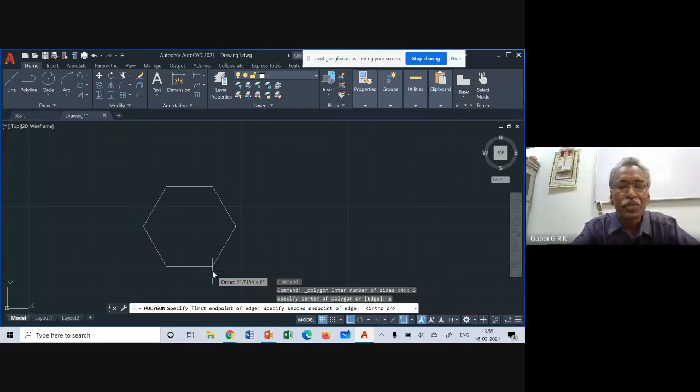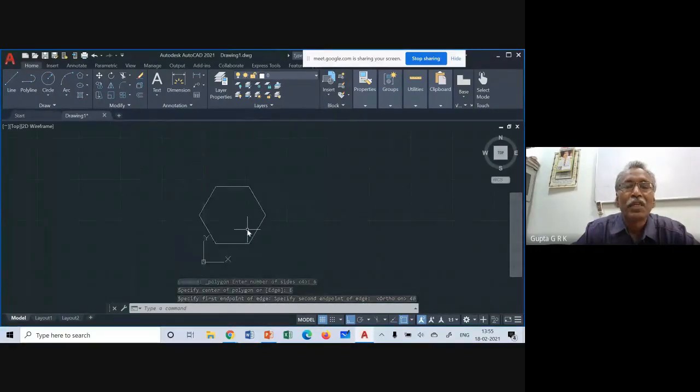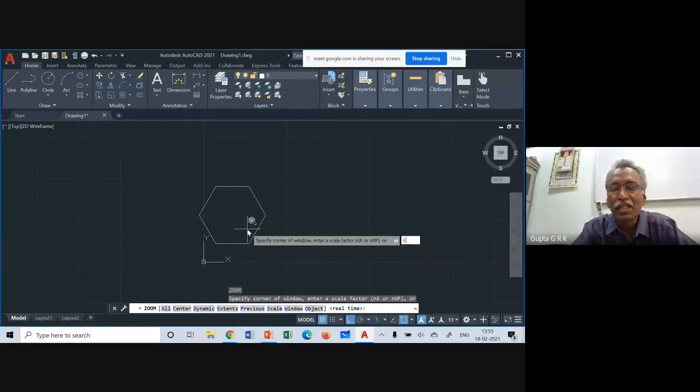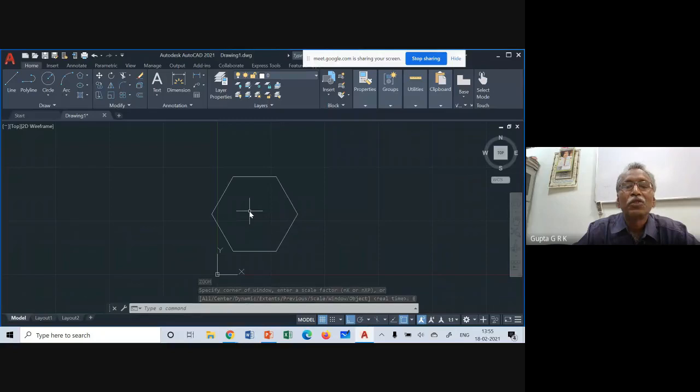So what I do, I zoom. Sometimes it may be very small. Then you can type Z, enter, that is zoom, and E, enter, extents. So it comes to the screen. Then you can scroll it so that the zooming can be done like this. This is the way we can do it. Sometimes you can pan it and take it somewhere here.